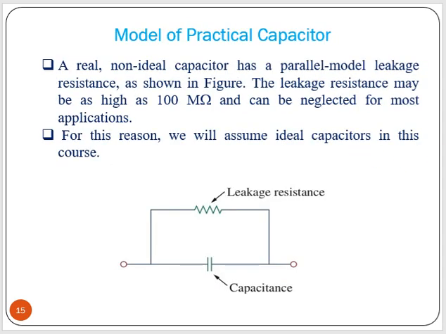The model of a practical capacitor. In case of a practical, real capacitor, there is a parallel leakage resistance model. So it has a capacitance and a leakage resistance value. This value is very high, almost in the 100 mega ohm range for most applications. That is why we will assume an ideal capacitor in this course. We are not considering this leakage resistance.